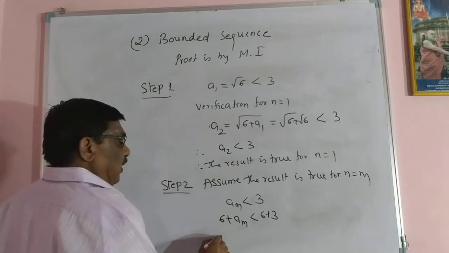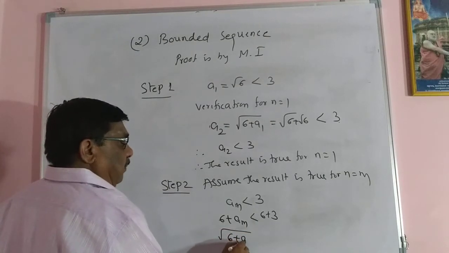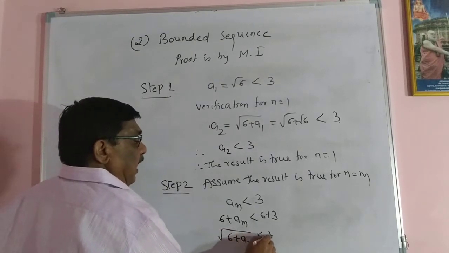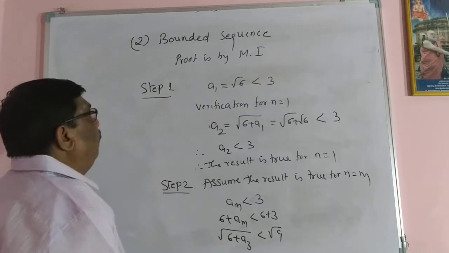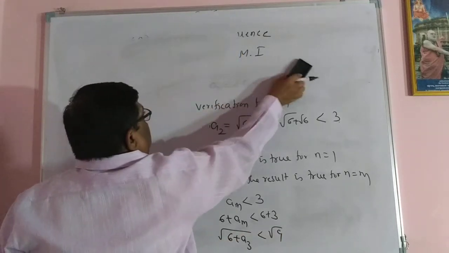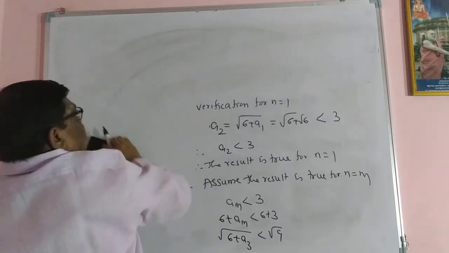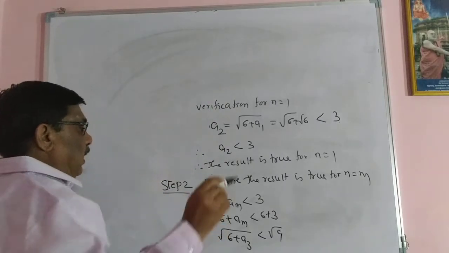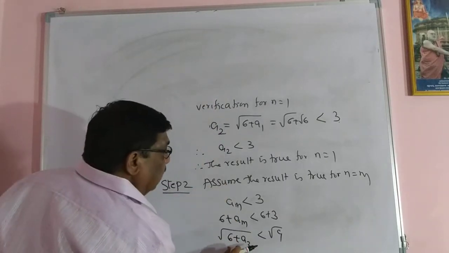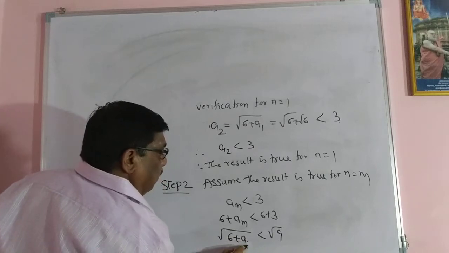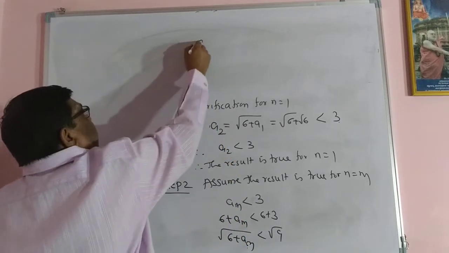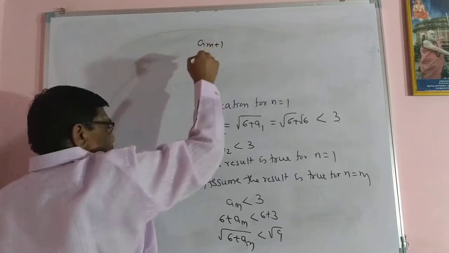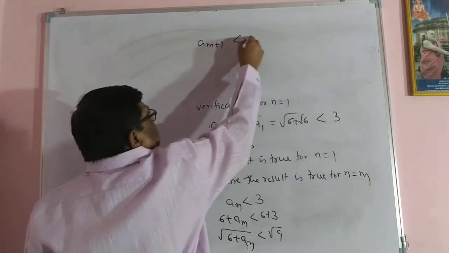Take the square root: root of 6 plus am is less than root 9. So a(m+1) is less than 3.